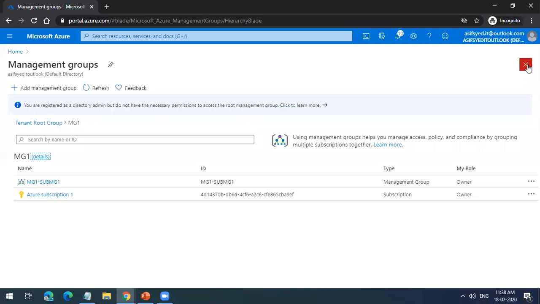If your organization is huge, like Microsoft or Amazon or Google, then you will definitely have multiple subscriptions to manage cost, access policies, and for compliance purposes. You are in Europe, you have to be compliant with GDPR by default. So how will you do that? You will create a management group and have all those policies enforced in that group. You will understand this more as we go on.